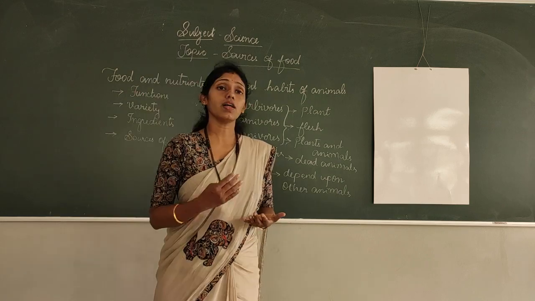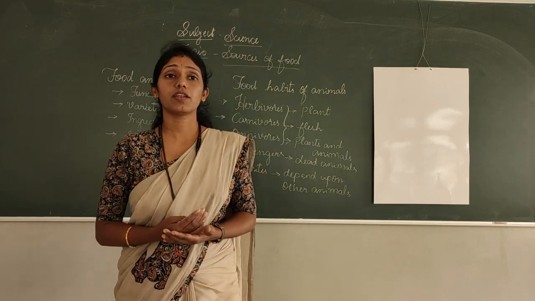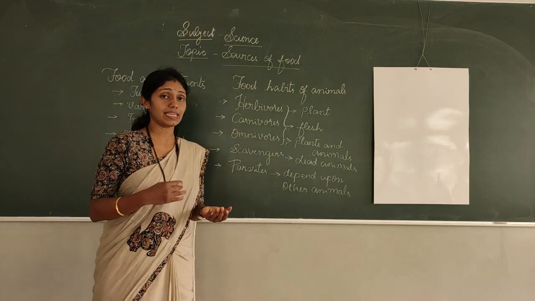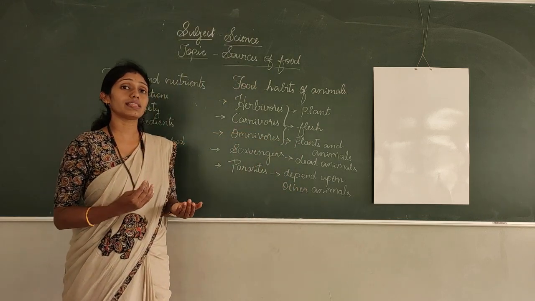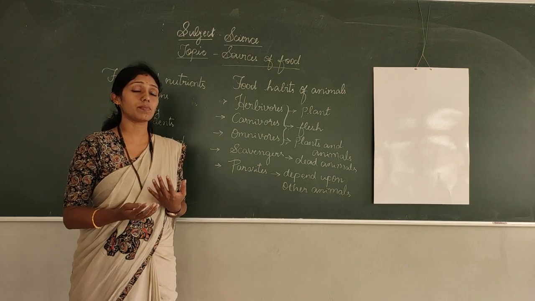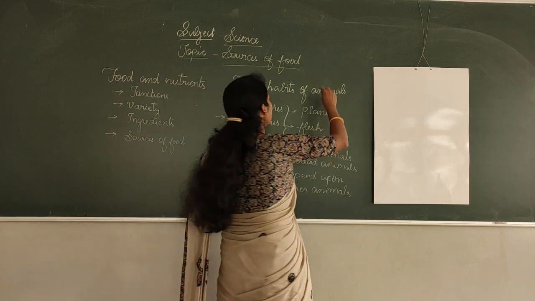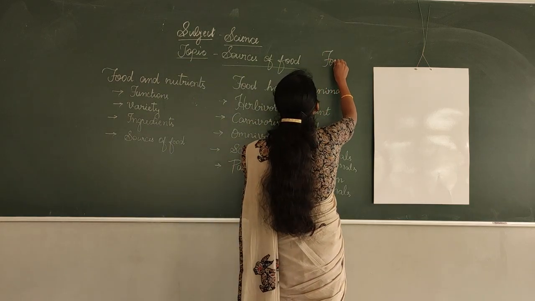Okay? Next, all the animals will be dependent on each other for their food, right? Directly or indirectly. So what do we call this link between the plants and animals? We call it a food chain. Right, children? We call it a food chain.